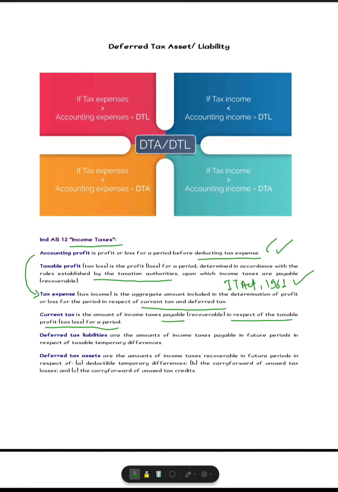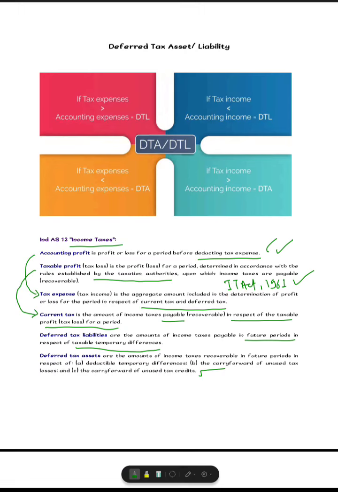Current tax is dependent on taxable profit, whereas deferred tax liabilities are the amount of income tax payable in future periods in respect of taxable temporary differences, whereas deferred tax asset is the amount of income tax recoverable in future periods in respect of deductible temporary differences, the carry forward of unused losses, or the carry forward of unused tax credit. So this was more of a definition part I thought you should be aware of.